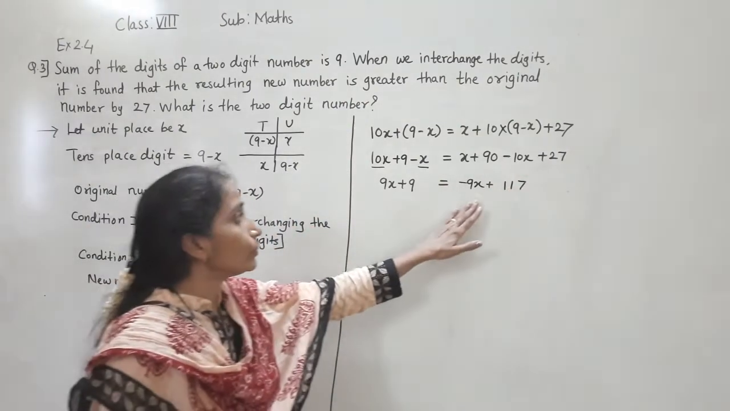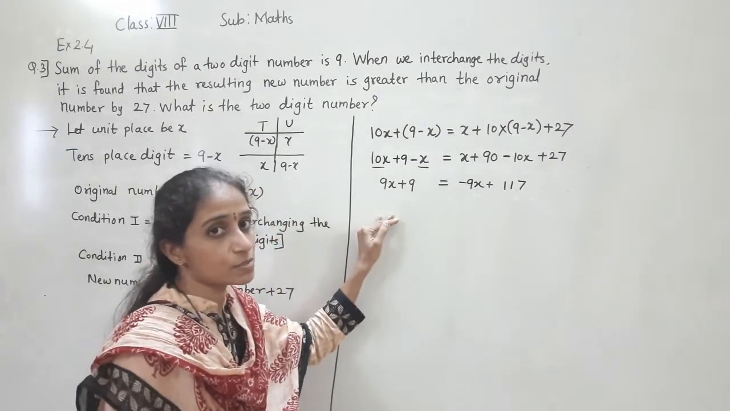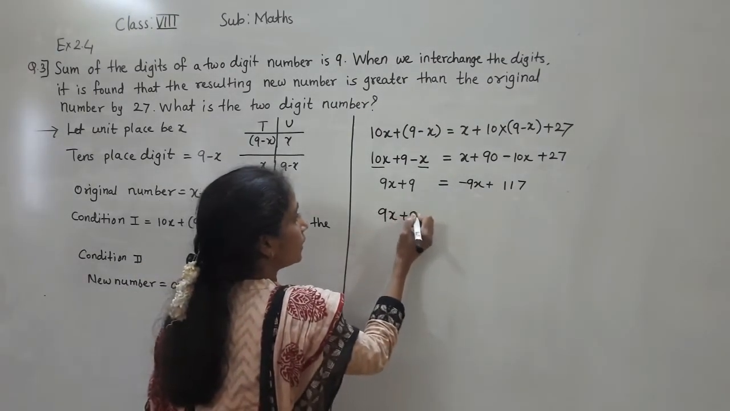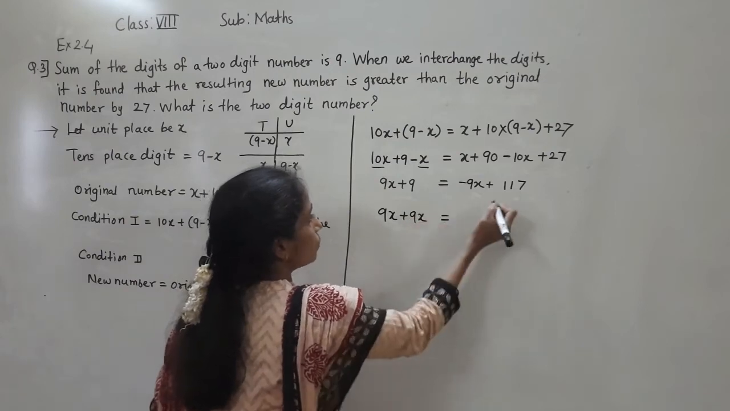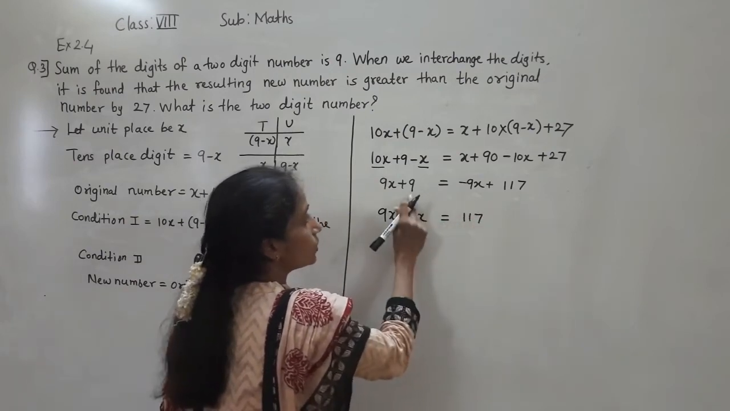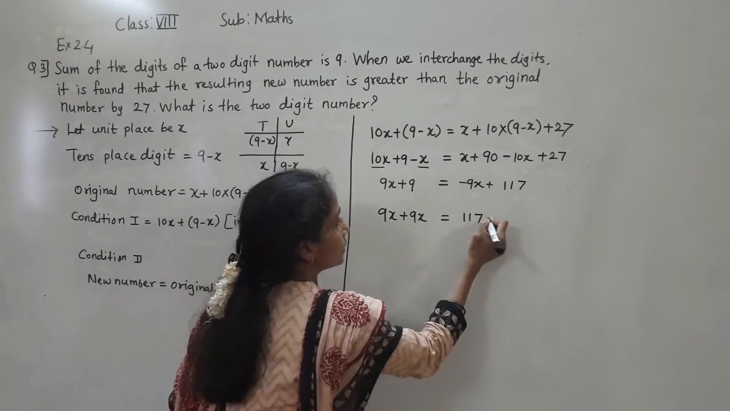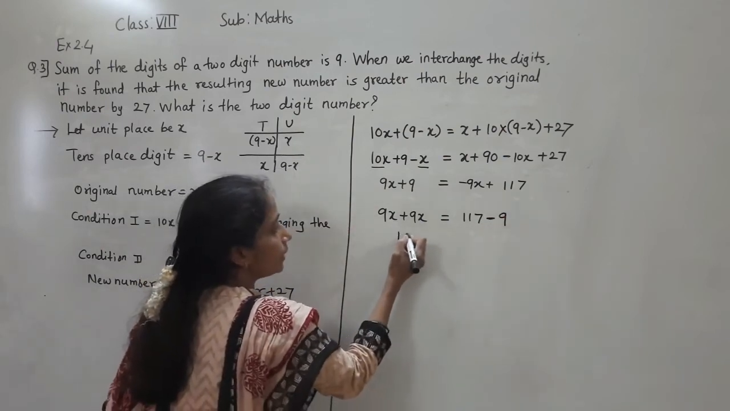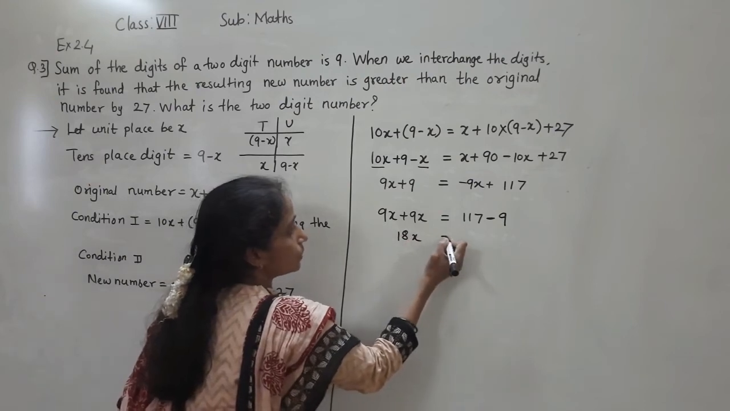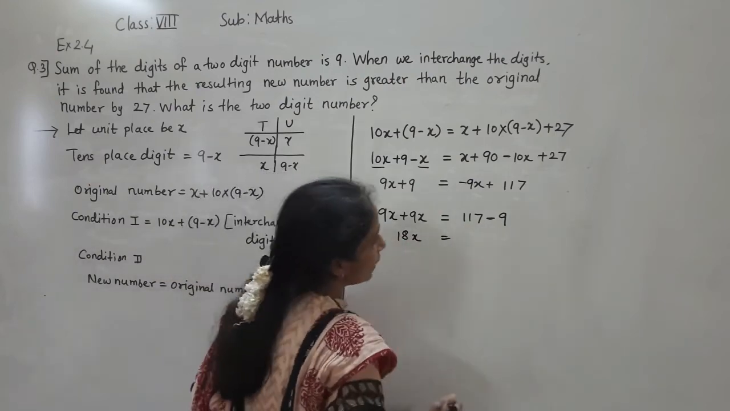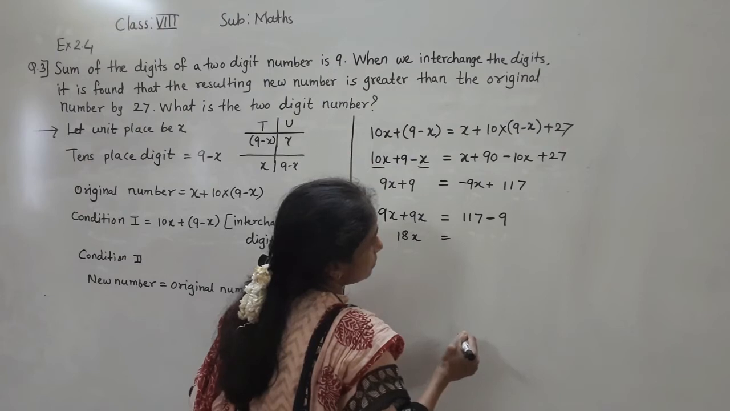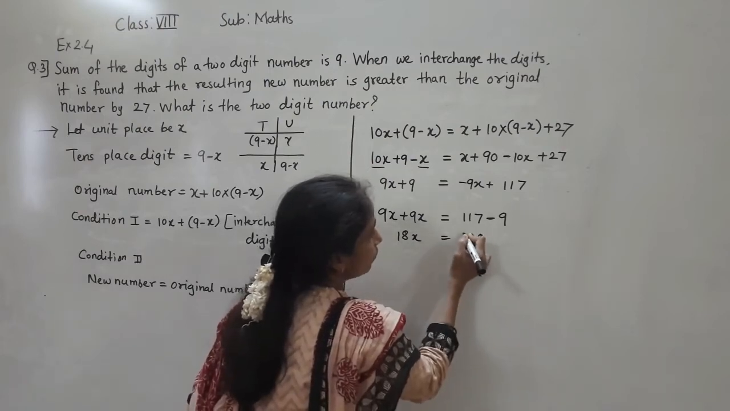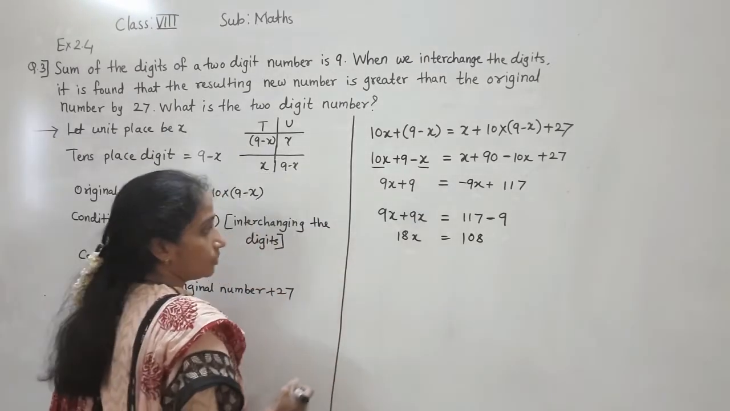Okay, so now what will we do? 9x will transfer to the left hand side, then it will become plus 9x. Now this is equal to 117. Now this 9 will transfer to the right hand side, then it will become minus 9. So 9x plus 9x is 18x, is equal to 117 minus 9, which is 108.